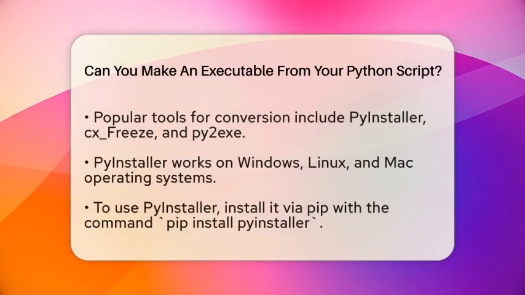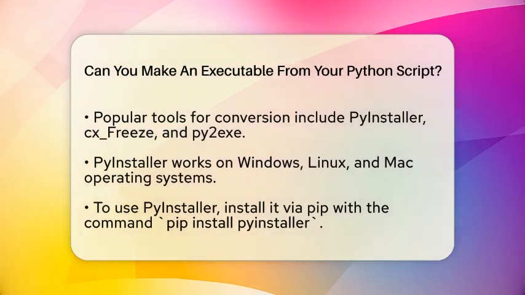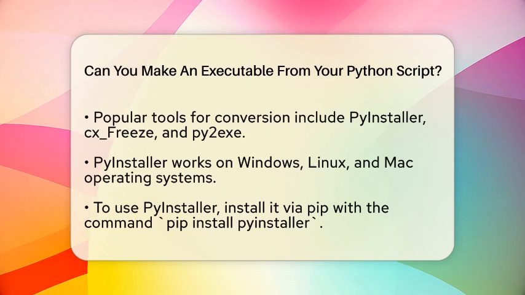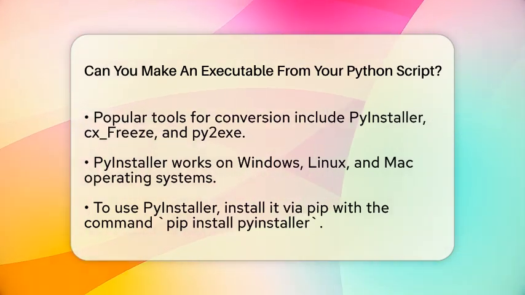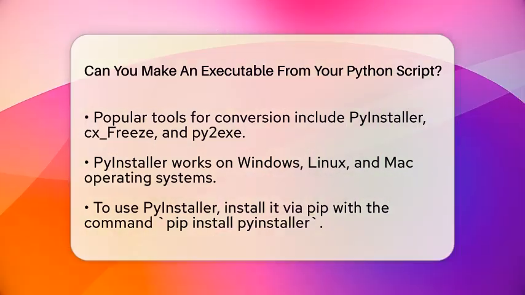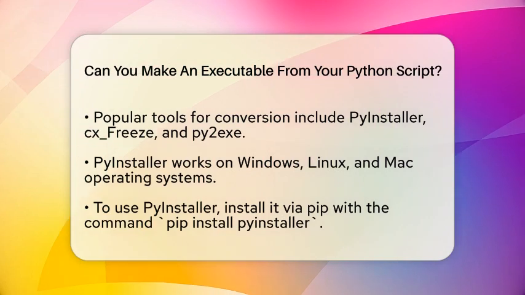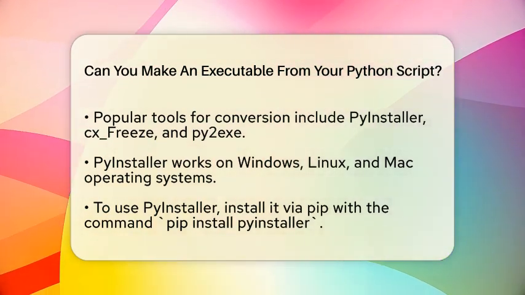Now, let's talk about the tools you can use to convert your Python scripts into executables. One of the most popular tools is PyInstaller. It works on Windows, Linux, and Mac operating systems. PyInstaller bundles your script and all necessary libraries into a single executable file. Another option is cx_Freeze, which also works across different platforms.